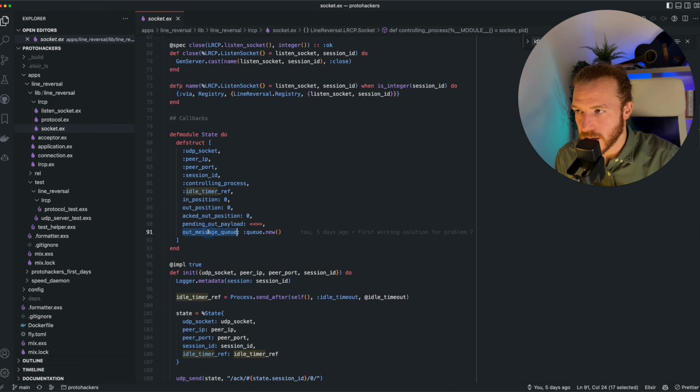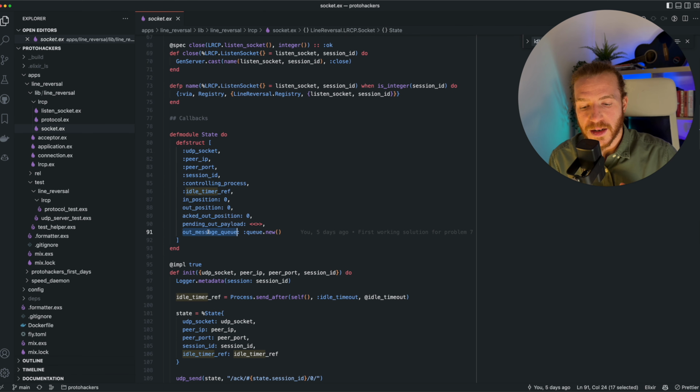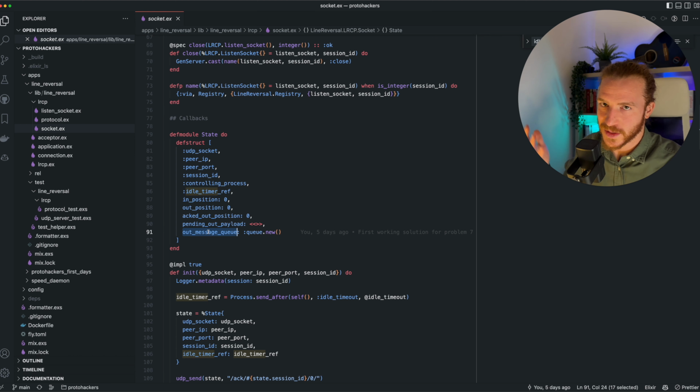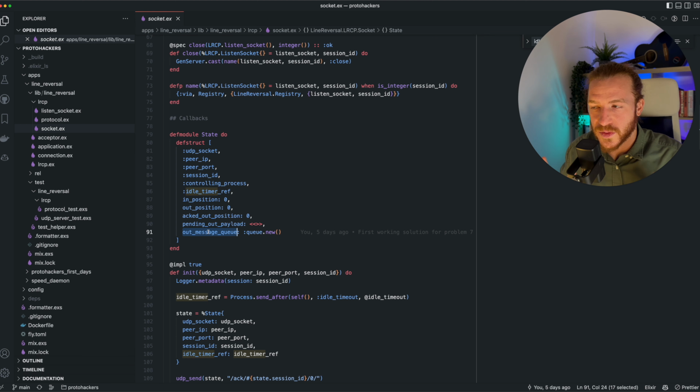And I paired these also with an outbound queue of messages to send to the controlling process, which I store in the state here, the out message queue, and we essentially use this queue to stash Elixir messages when there is no controlling process yet. And this is what happens when a client connects, you start this socket, the client starts sending data, but we haven't changed the controlling process yet to the actual process that's going to use this socket, which we'll see in a second in the application code. So this is just a way to buffer messages for a while until there is a controlling process.